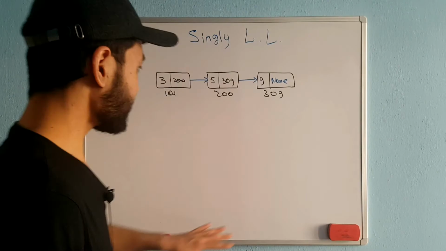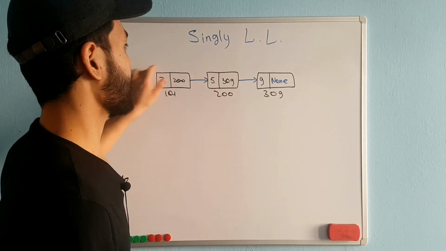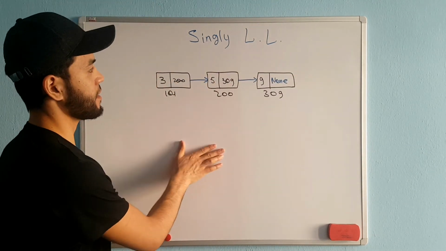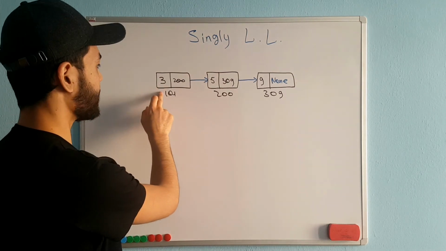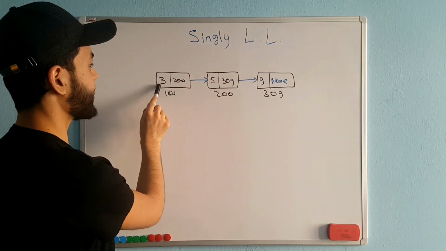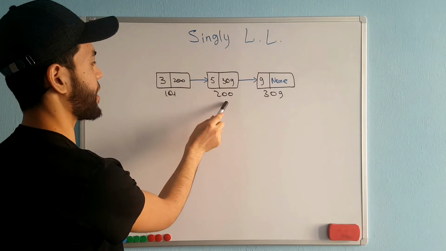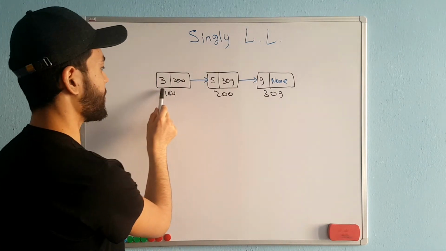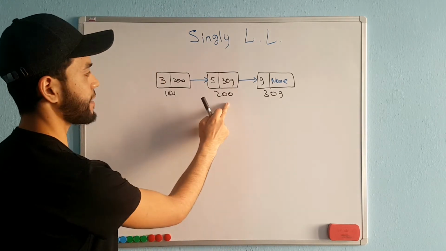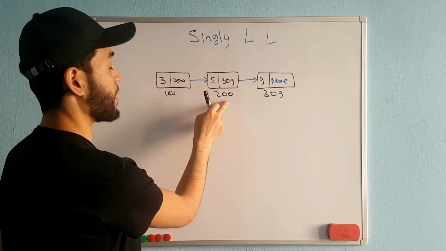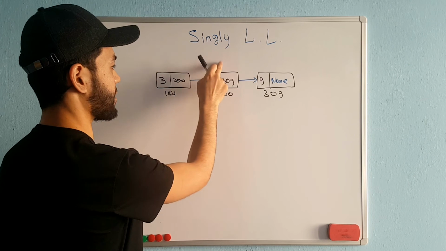What is this? Okay. And this is how our linked list looks like. This is the linked list, a singly linked list. In each node we have data, which is this, and the pointer to the next node, okay? And each node has its unique address, okay? For accessing the next node, we store the address of the next node in the pointer, okay?